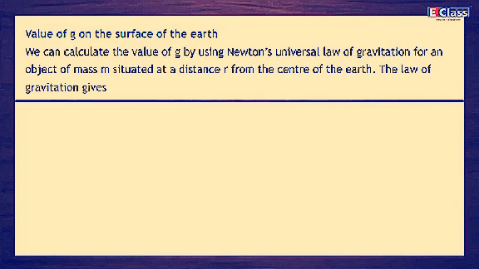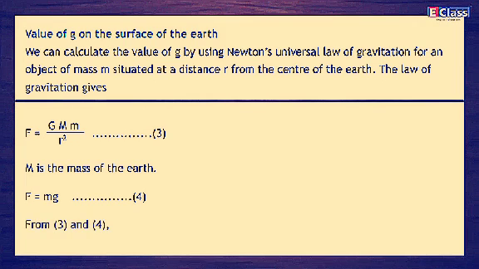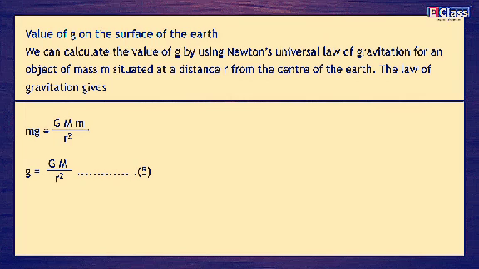The law of gravitation gives F = GMm upon r², statement 3, where M is the mass of the earth. F = mg, statement 4. From 3 and 4, mg = GMm upon r². g = GM upon r², statement 5.